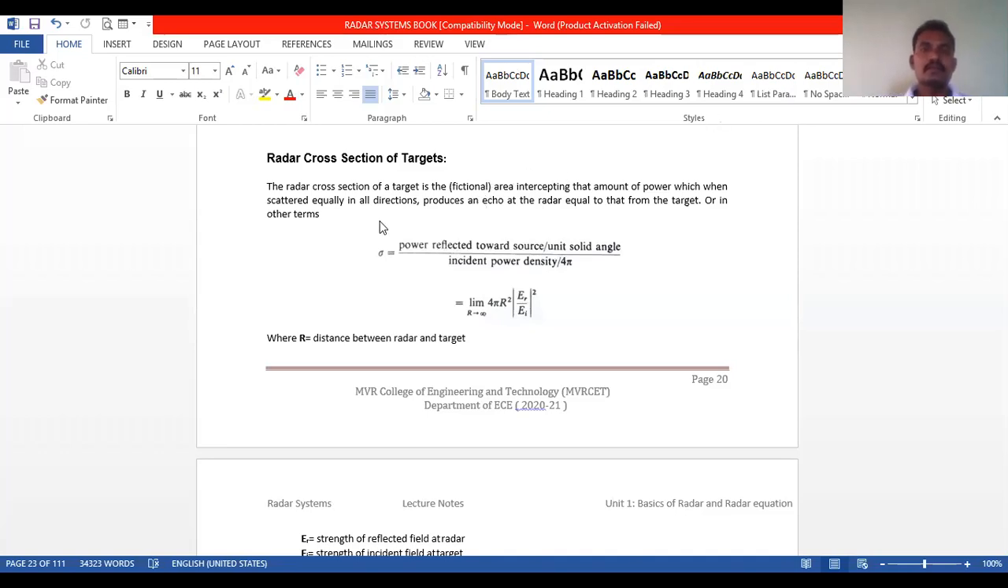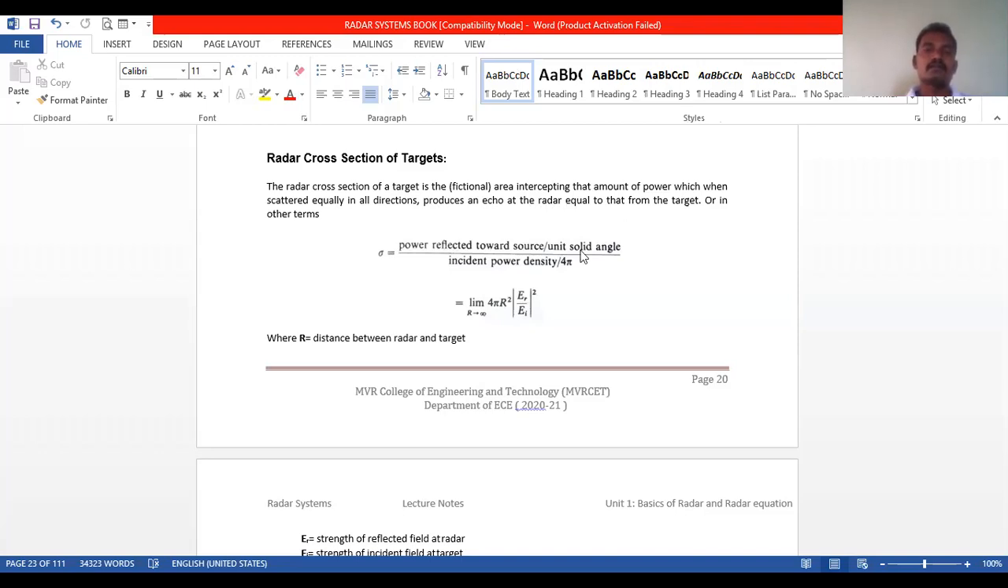What is meant by radar cross-section of targets? It is the fictional area intercepting that amount of power which, when scattered equally in all directions, produces an echo at the radar equal to that from the target.